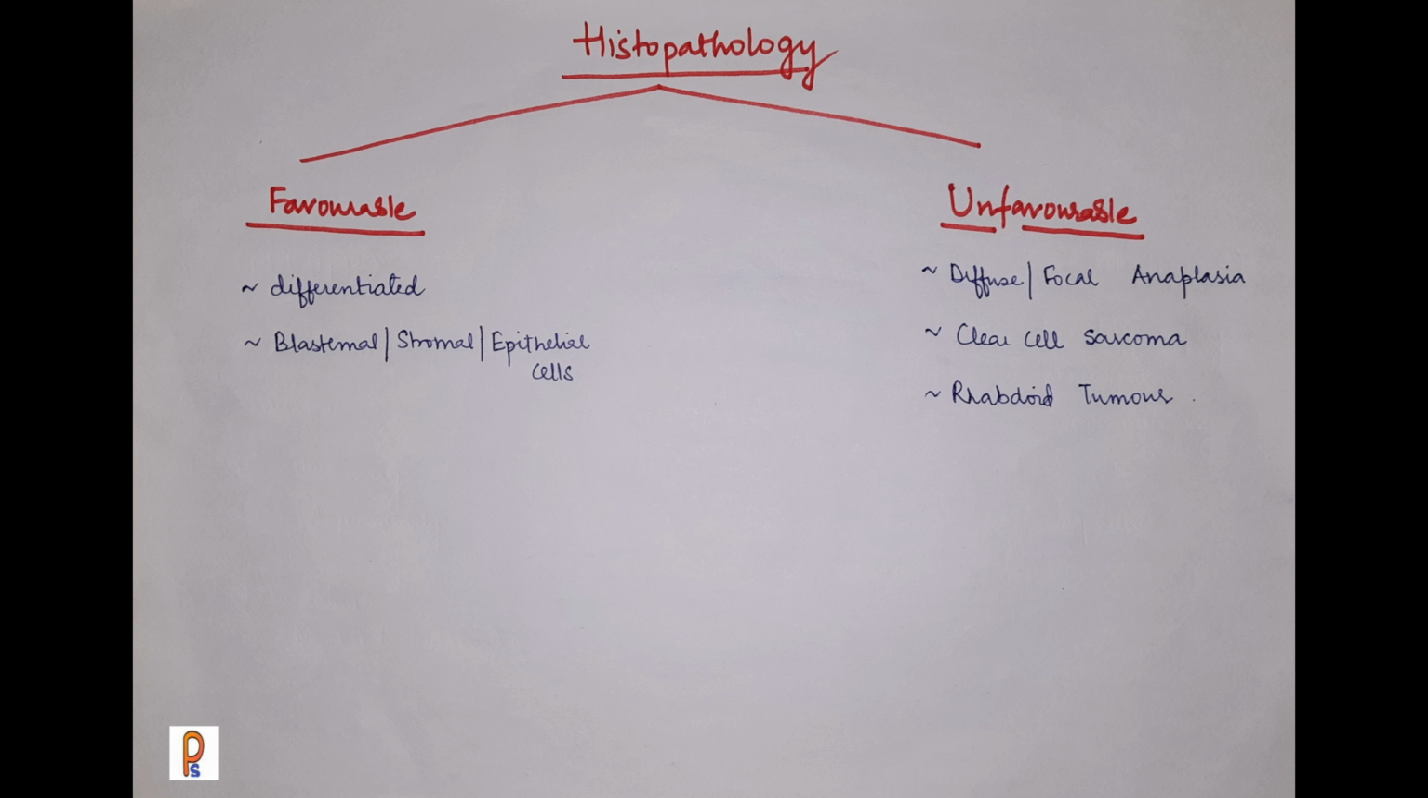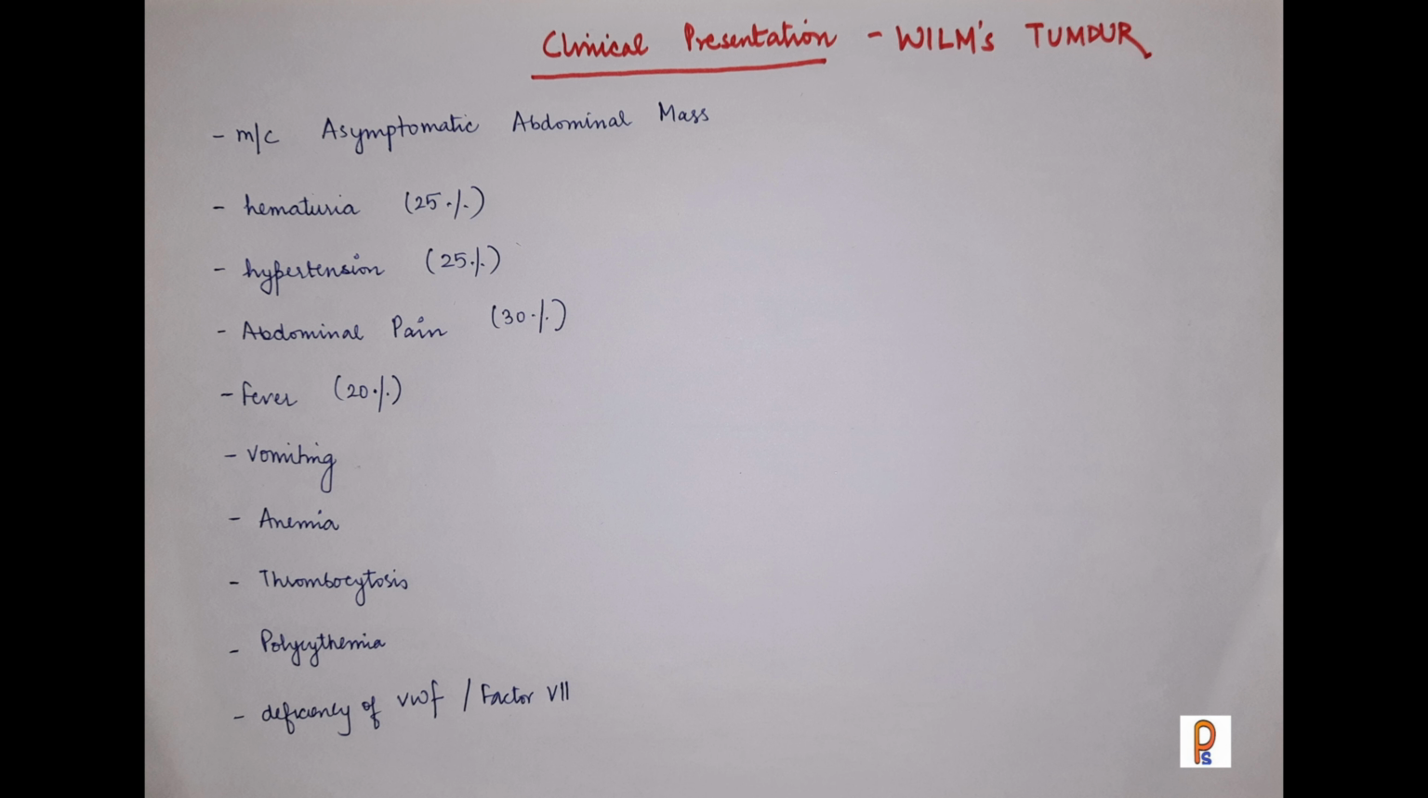an unfavorable prognosis. Now if we see the clinical presentation of Wilms tumor, the very common presentation is an abdominal mass. It may be noticed by the parents or may be a coincidental finding noted by the physician or pediatrician. So the most common presentation is an asymptomatic abdominal mass. Another presentation is abdominal pain. So first is abdominal mass, then it is abdominal pain.